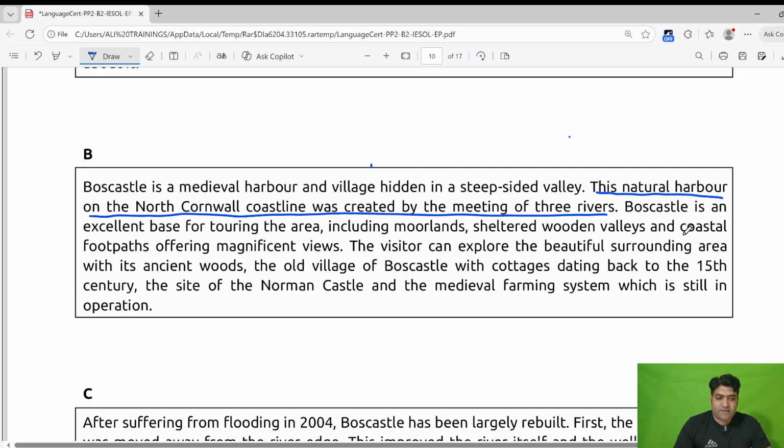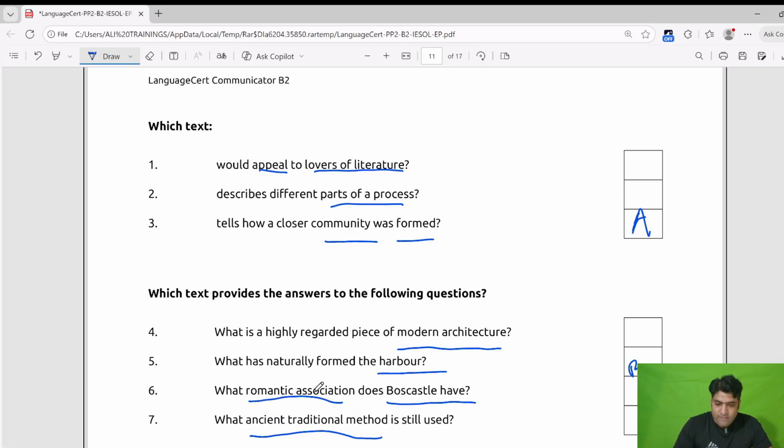Boscastle is an excellent base for touring the area, including moorlands, sheltered woodland valleys, and coastal footpaths offering magnificent views. The visitor can explore the beautiful surrounding area with its ancient woods, the old village of Boscastle with cottages dating back to the 15th century, the site of the Norman castle, and the medieval farming system which is still in operation. Now we will read the questions further to see if we have some other information. What romantic association does Boscastle have? No, there is no mention of anything. What ancient traditional method is still used?